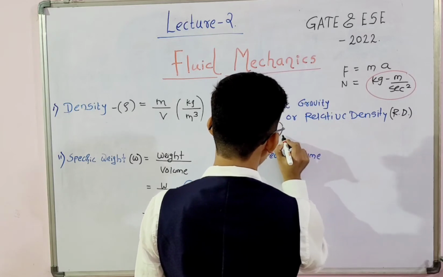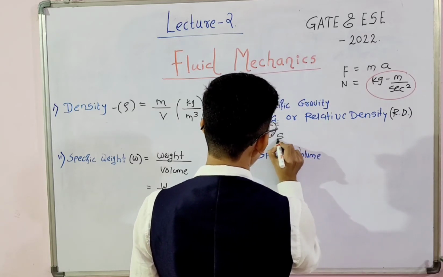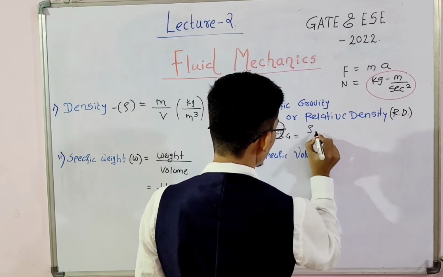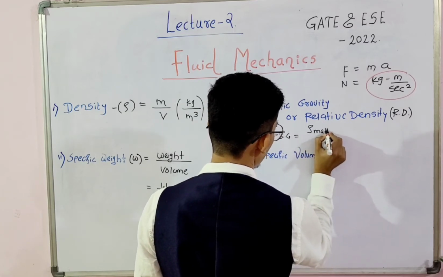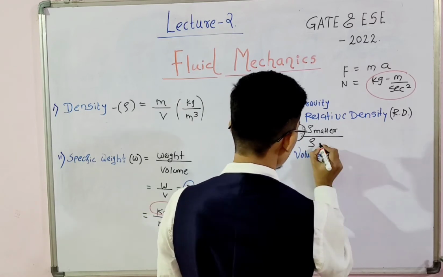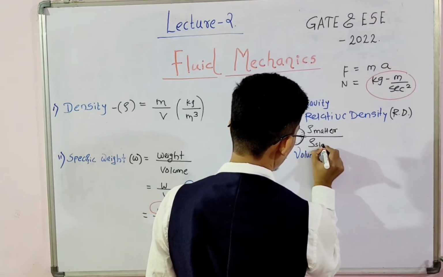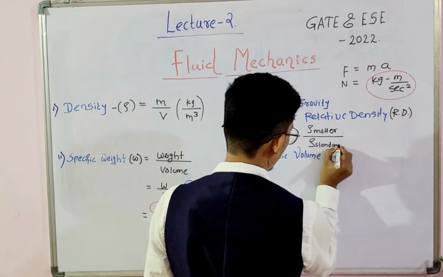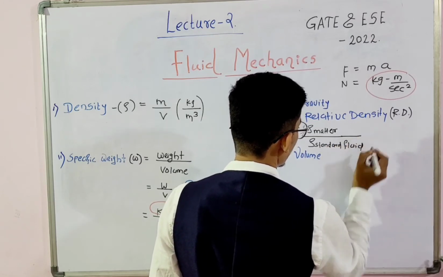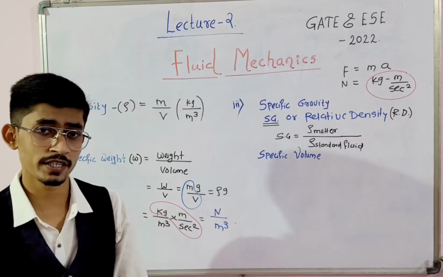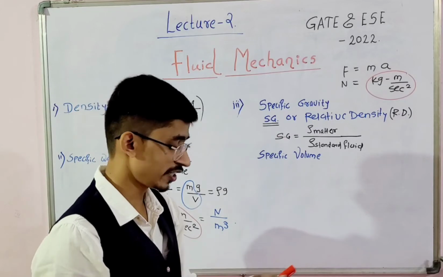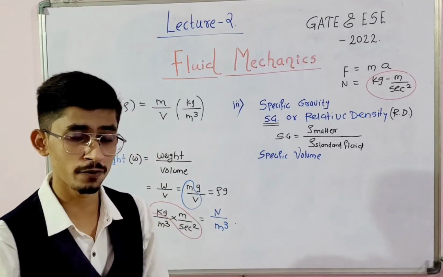Specific gravity Sg is equal to the density of matter divided by the density of a standard fluid, and the standard fluid is water.